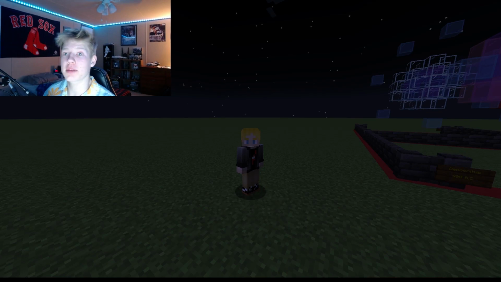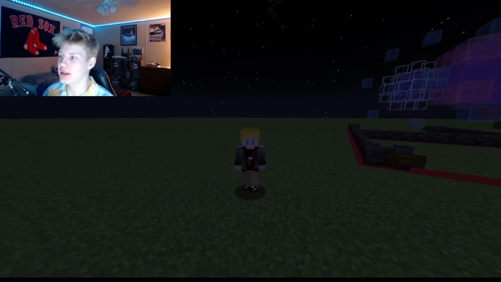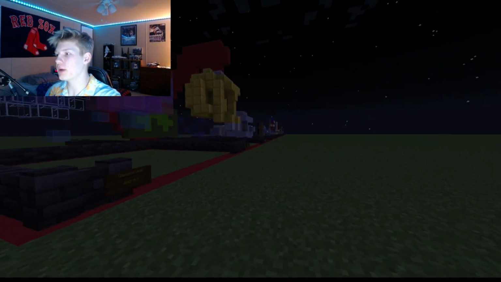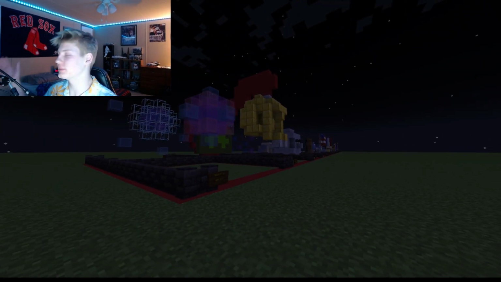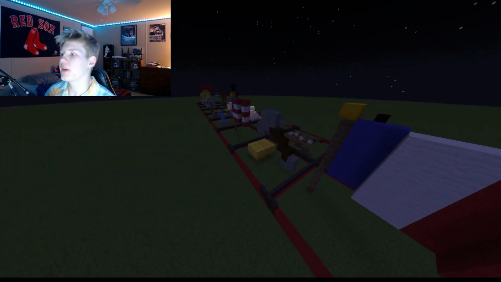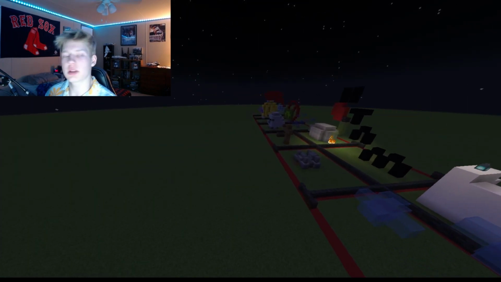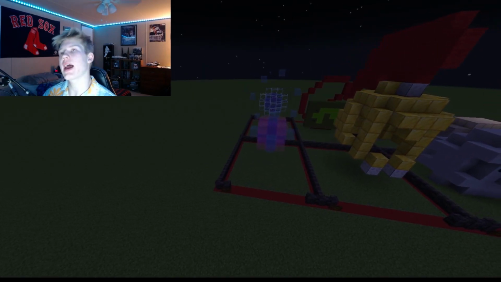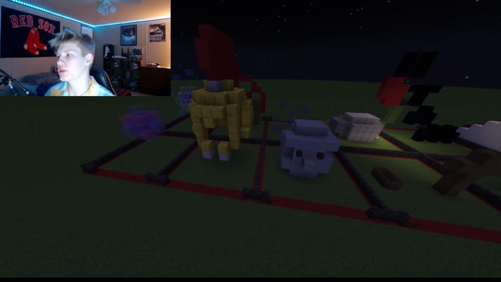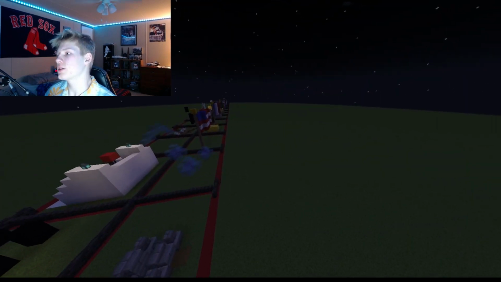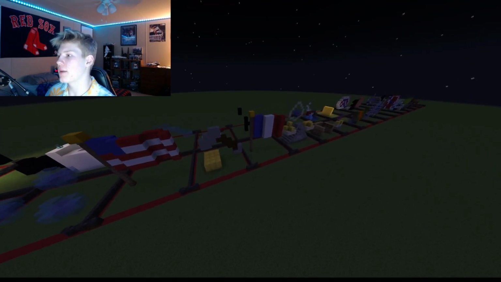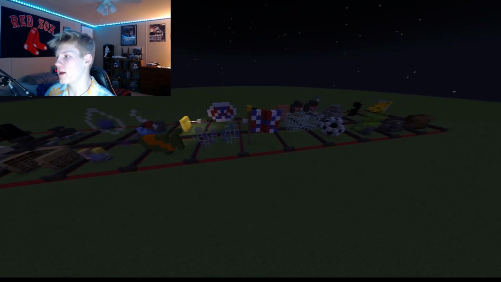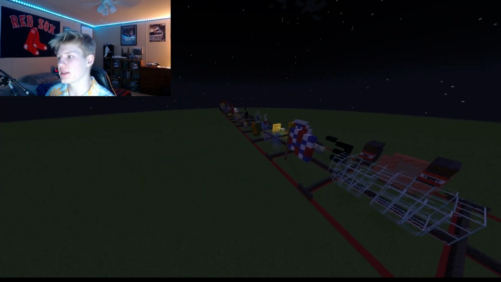This is my atomic theory timeline project, and my teacher told me to make it creative, so I decided to build it all in Minecraft and go from there. So for this project, I had to find 20 people that contributed to the atomic theory, and also 20 events that happened in between all of their contributions to the atomic theory. So what I did is I built something representing their atomic theory, and then I also built something representing that